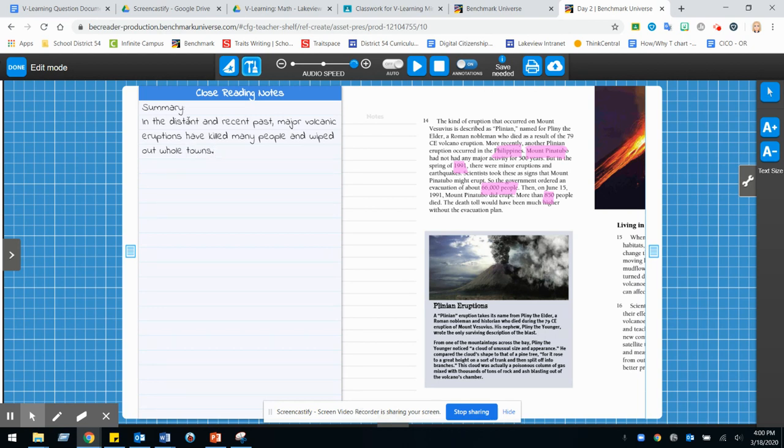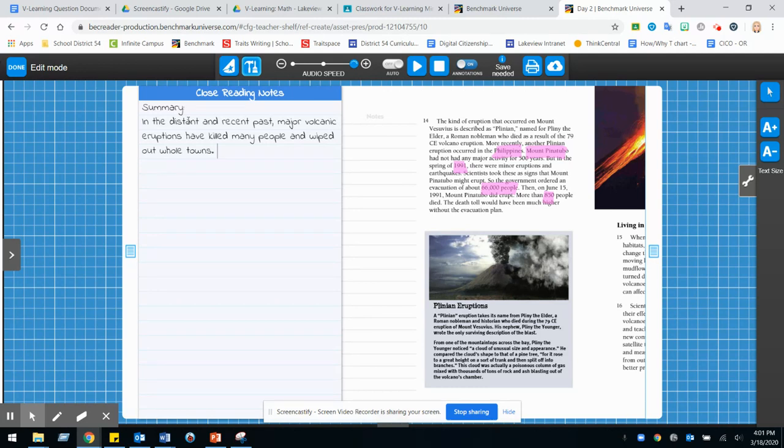Once again, I'm taking what I learned and I did annotate within the text, and I made it just one sentence of a summary and put it into my own words. So, in the distant and recent past, major volcanic eruptions have killed many people and wiped out whole towns. You don't see any of those specific details in here because that would just be too much information to include in a summary. So, I put it in my own words. Alrighty. Of course, we don't want to move on without looking at our text feature.